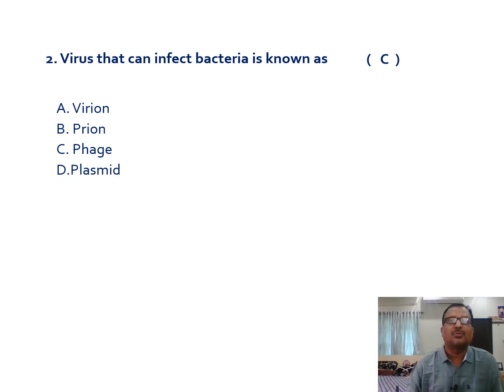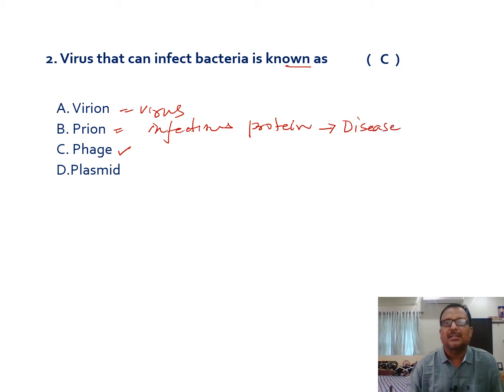Next one: the virus that can infect bacteria is known as? The answer here is phage. First, the virion. Virion is nothing but the virus itself, while the question is about a virus which can infect bacteria. Next is the prion. A prion is an infectious proteinaceous material, a protein which can produce disease in the form of slow viral diseases.